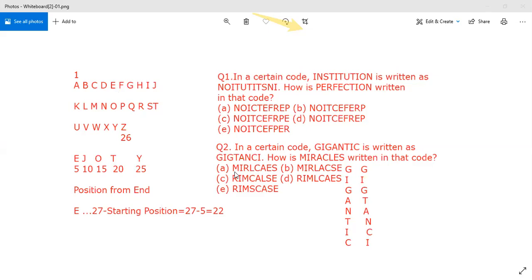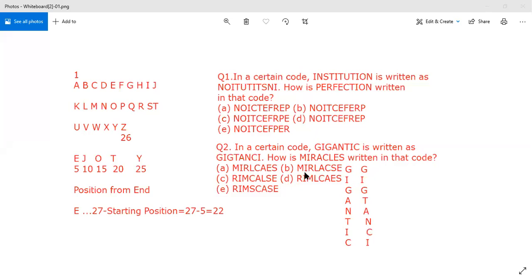Let us come to question number 2. In a certain code, GIGANTIC is written as shown. How is MIRACLE written in that code? In this question, first of all, try to write it from up to down. To solve coding decoding questions, you are supposed to write them from top to bottom. They have written GIG. They might have reversed it also, but we'll use the options to get to our exact answer. For A and T, they have brought T here and pushed A downward. And for I and C, they have just reversed it to CI.